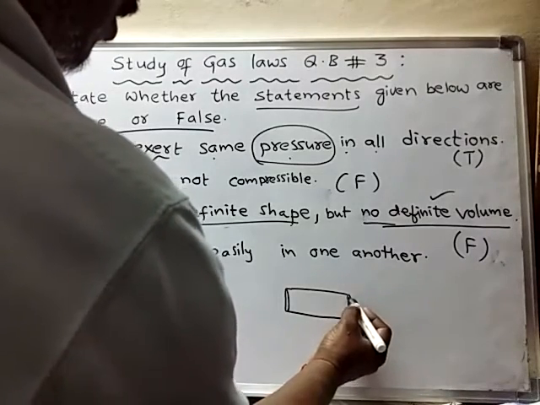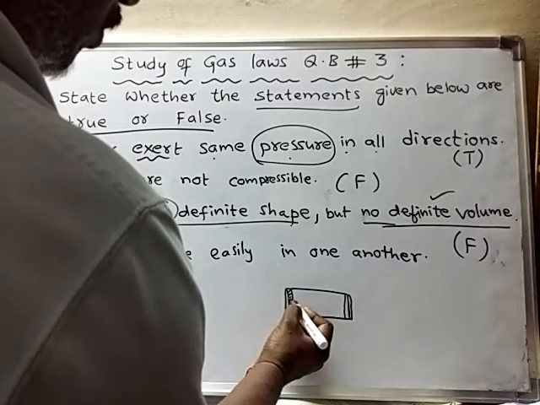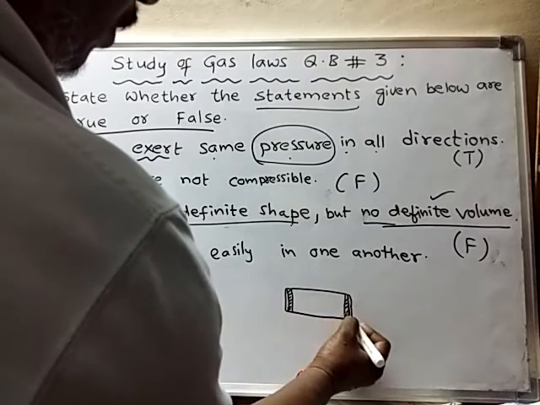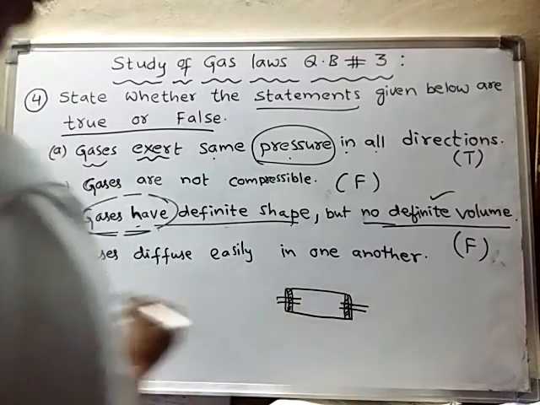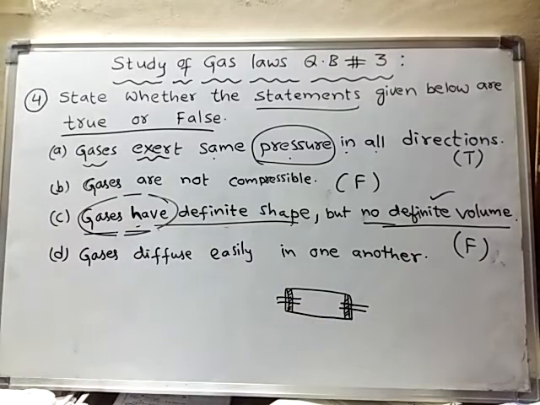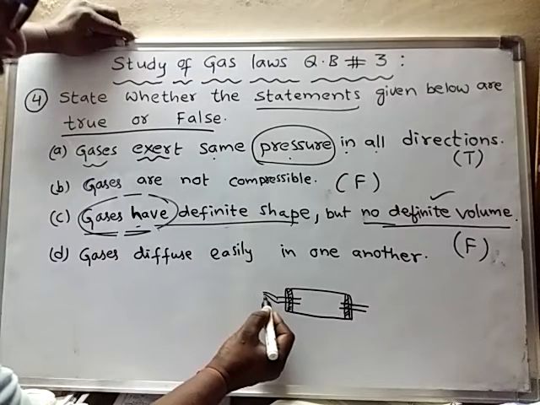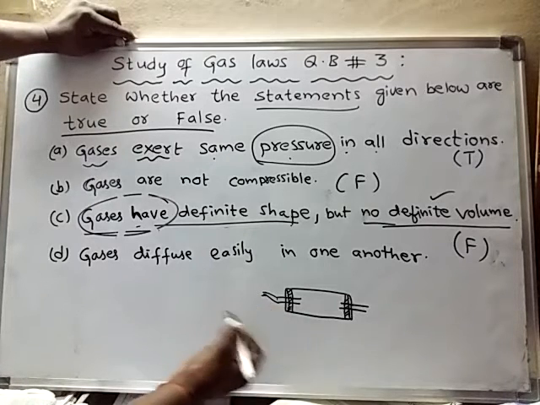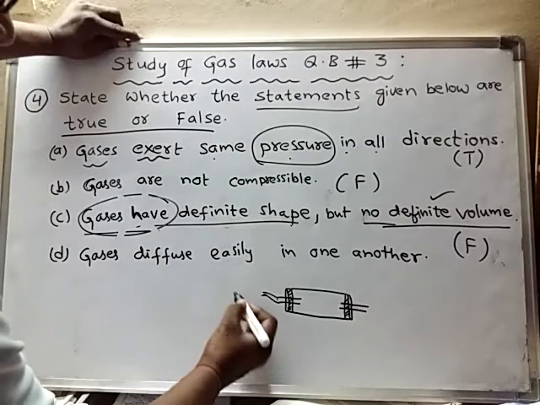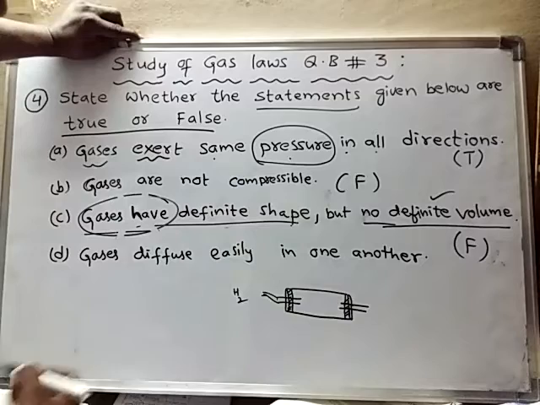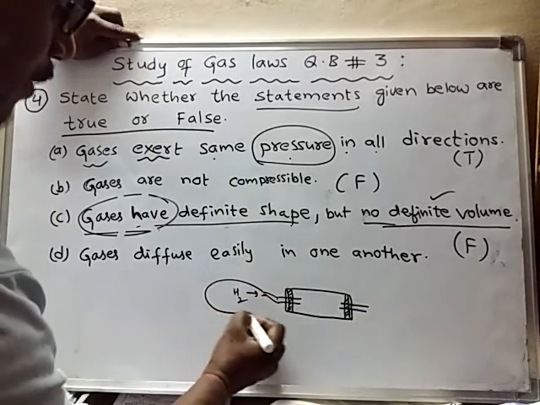Now I have closed this one with a one-hole rubber stopper, and I have connected this one to some gas like hydrogen. Let us assume hydrogen. From this side, this is a hydrogen cylinder.